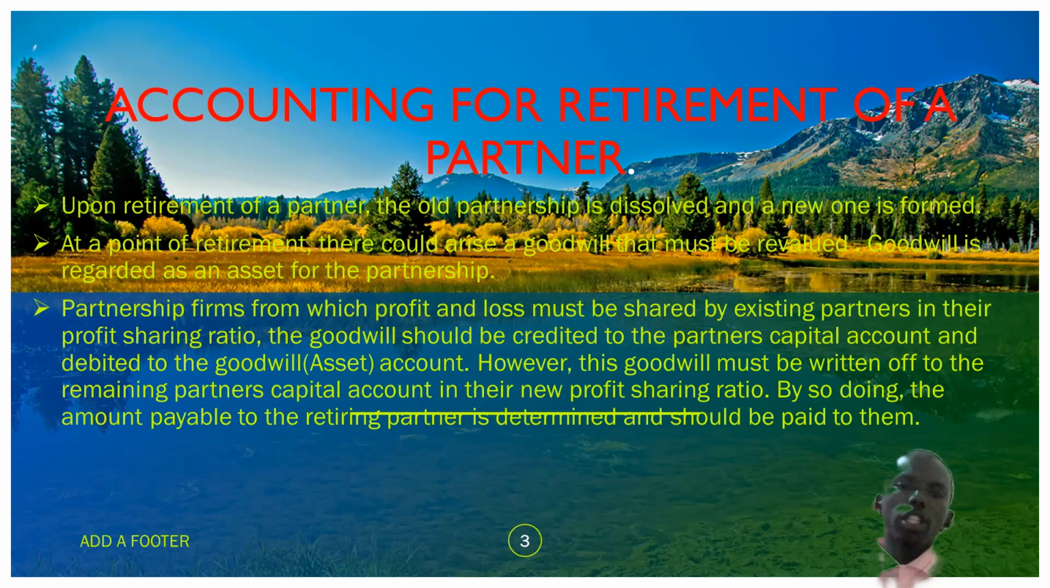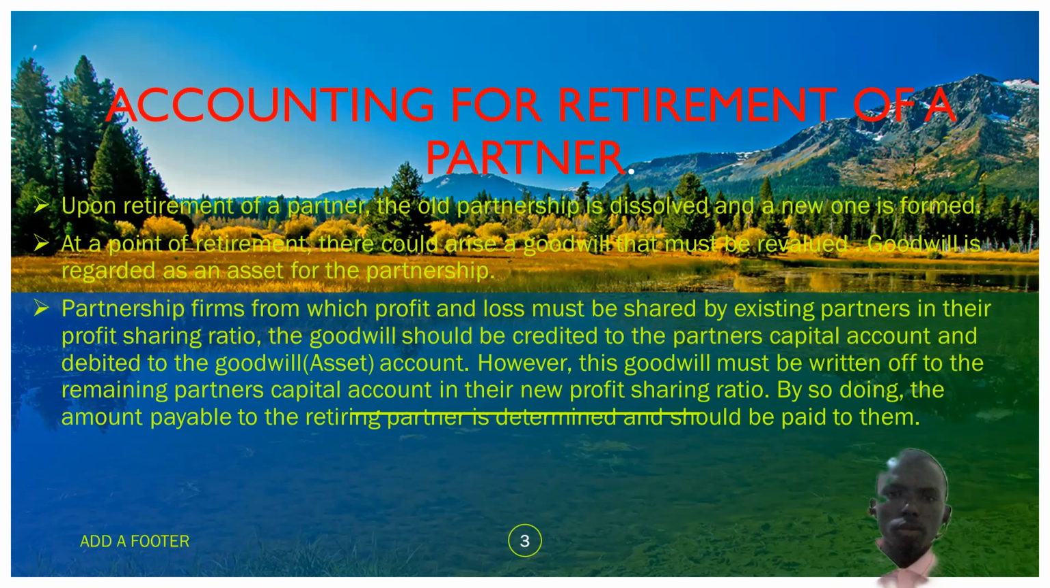And it should be debited. Why should we debit the goodwill? It is because it is a type of asset, and automatically when an asset increases, we debit it. So when we realize any form of goodwill, we debit the goodwill account and we credit the partners' capital accounts. In other words, we try to increase the total amount that the partners have in their capital accounts.